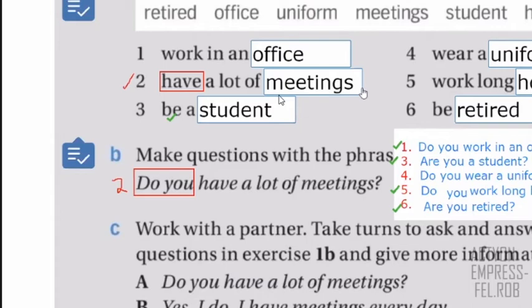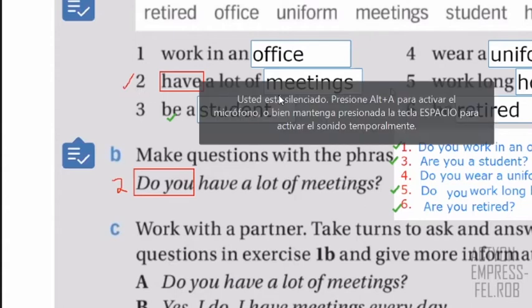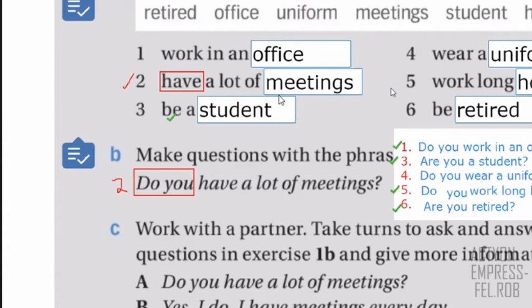And let me now ask Astrid. Astrid, number two, do you have a lot of meetings? No, I don't. Okay, so how many meetings or reunions do you have, maybe during the day or during the week? During the week? Yes. How many? 2, 3, 1? Two. Okay, that's fine. Thank you, Astrid, for your answers.